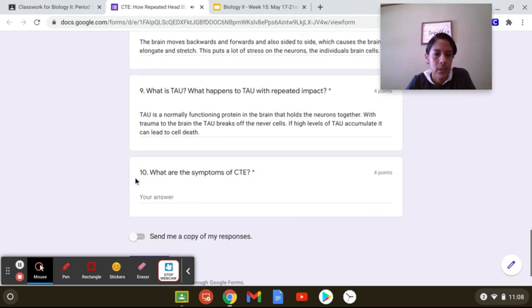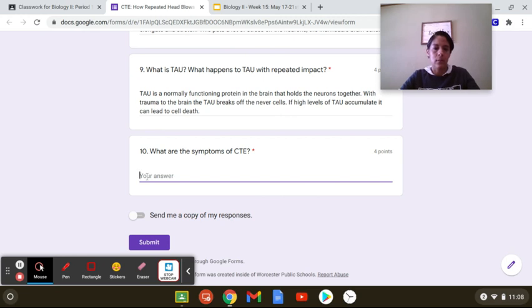Okay, so that's going to be the last one there. So memory loss, personality and mood changes, and depression are all symptoms of CTE. All right, so hopefully you have a good idea of what CTE is. It is very common, especially in NFL athletes. And so once you're done, you can hit submit, and I will grade it.